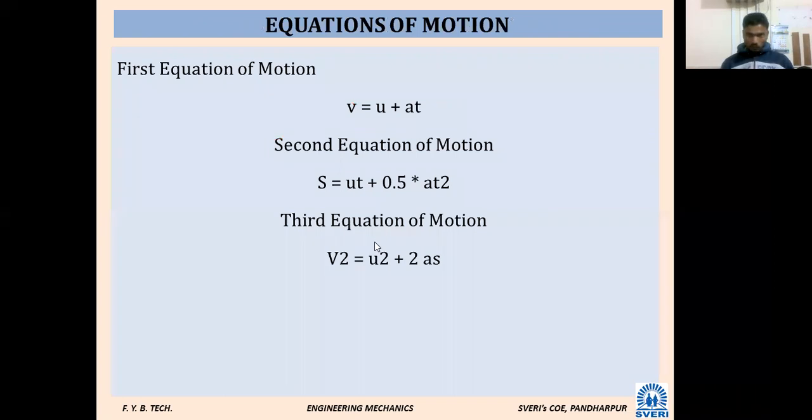So how many equations of motion are there? 3.